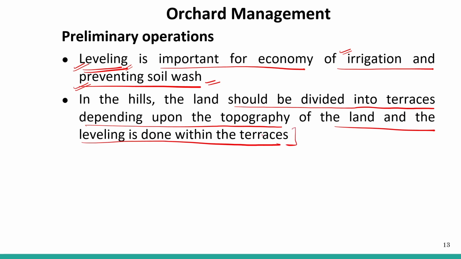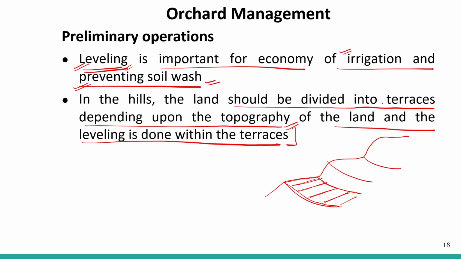Another important point, if we are making our orchard on a hilly region, then you know that hilly region has terrace farming, and this terrace should be managed in such a way that every terrace should be leveled. Okay, and we are planting trees over here, so these trees should be planted on level land, so there should not be any type of soil wash. So depending upon the topography, our land should be leveled properly.